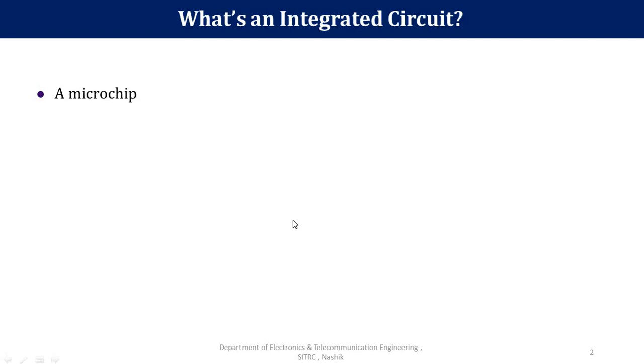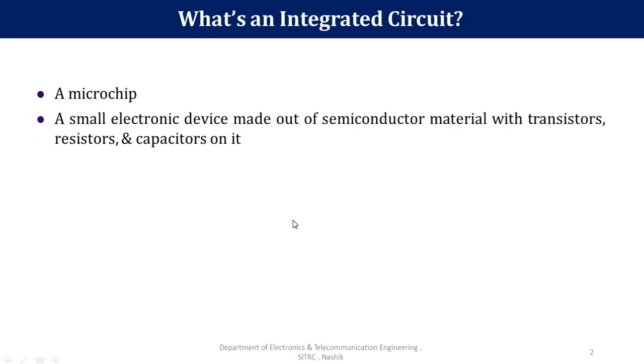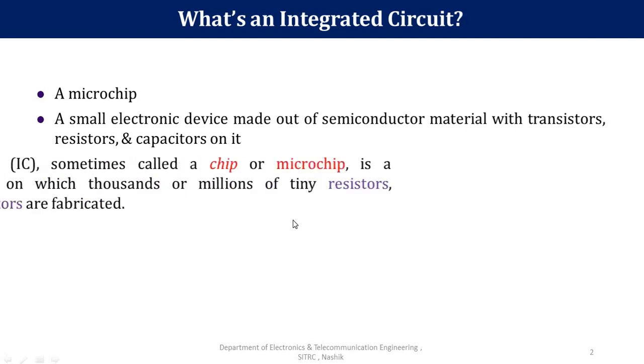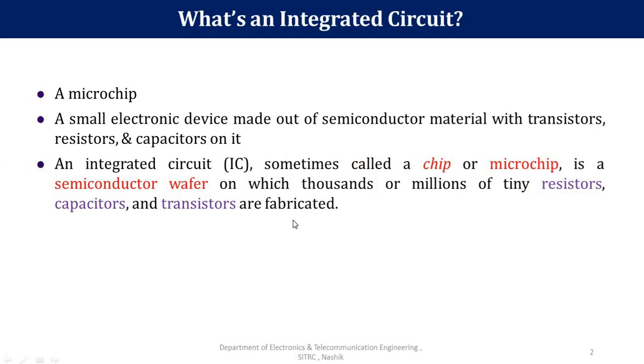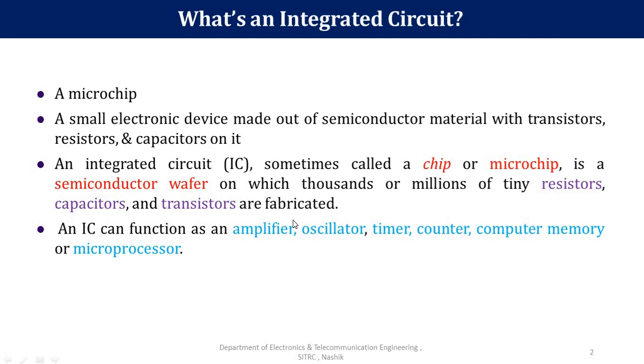Now, an integrated circuit is nothing but a microchip, or you can say it is a small semiconductor chip. It can be defined as a small electronic device made up of semiconductor material with transistors, resistors and capacitors embedded on it. An integrated circuit is sometimes called a chip or microchip. It is nothing but a semiconductor wafer on which thousands or millions of tiny resistors, capacitors and transistors are fabricated. The integrated circuit means IC.